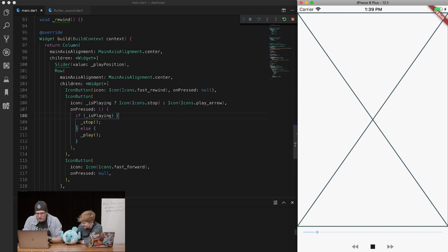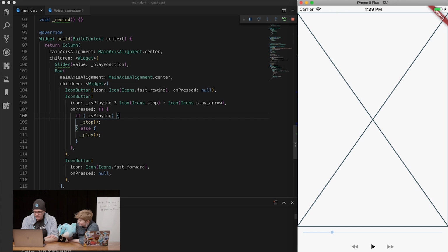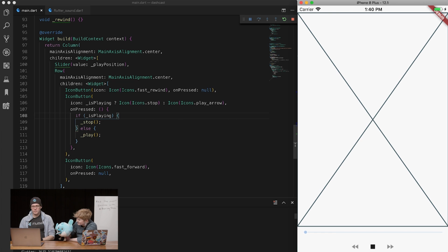There we go. Okay, so we now have a slider, which isn't great, it's not interactive and it's not styled. And it's moving, and we have the right numbers here, which look like they're milliseconds, probably. And then if we stop, hooray! It stopped moving. And I'm assuming if we hit play again, it's probably going to start back from the beginning. Yes, it does. Okay. Progress! In the state, we can save when it stops, so we can start playing back from there.